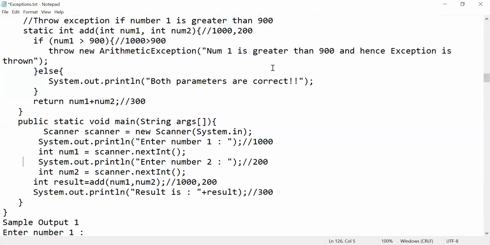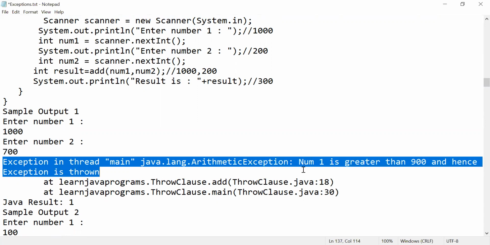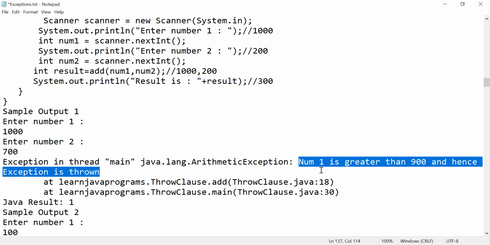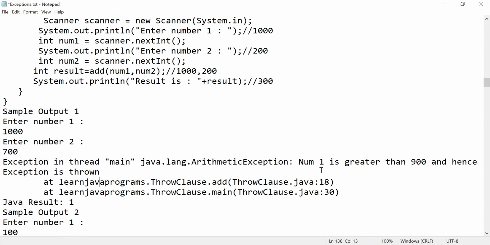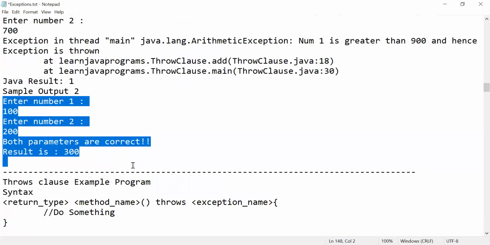Let's see one example. Now what is my number 1? 1000, and number 2 is 7. Now it has thrown one exception called Java dot. Now what is the message? This is my own customized message that number 1 is greater than 900 and exception is thrown. Got it? Like that. Again, if you observe, for this one I don't have any problem, because number 1 is less than 900, so both parameters are correct, and we are printing the result 300.